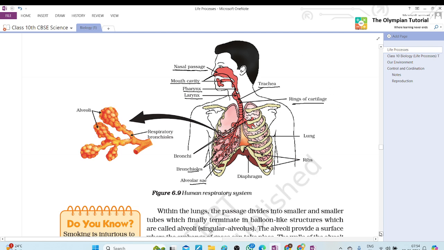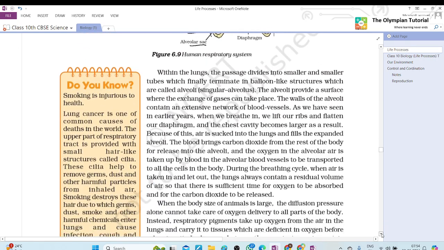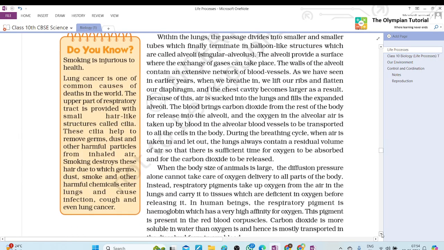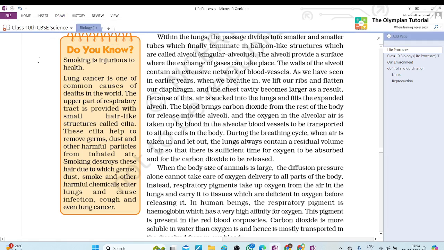Okay. Next one. Do you know smoking is injurious to health? Lung cancer is one of the most common causes of death in the world. The upper part of the respiratory tract is provided with small hair-like structures called cilia. These cilia help to remove germs, dust, and other harmful particles from inhaled air. Smoking destroys these hairs, due to which germs, dust, smoke, and other harmful chemicals enter the lungs and cause inflammation, infection, cough.